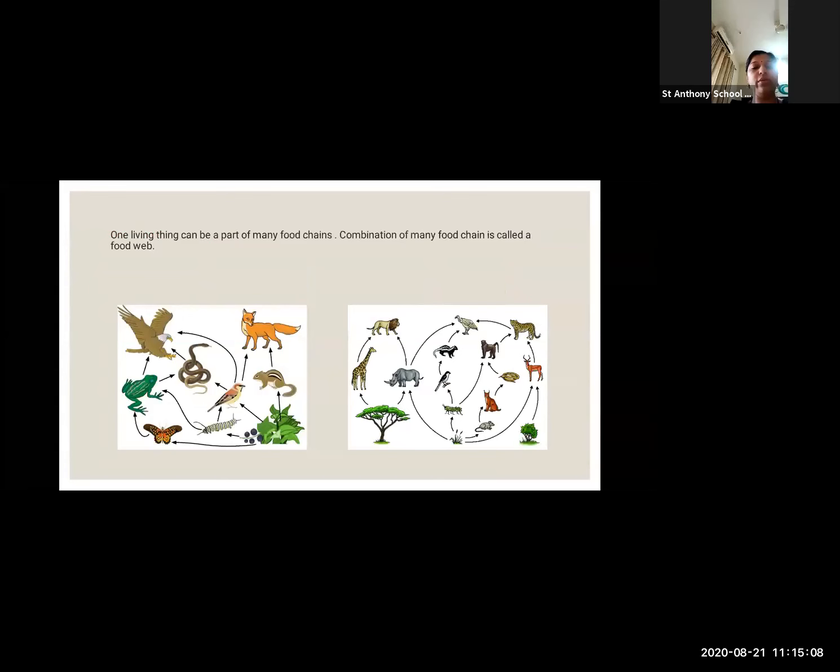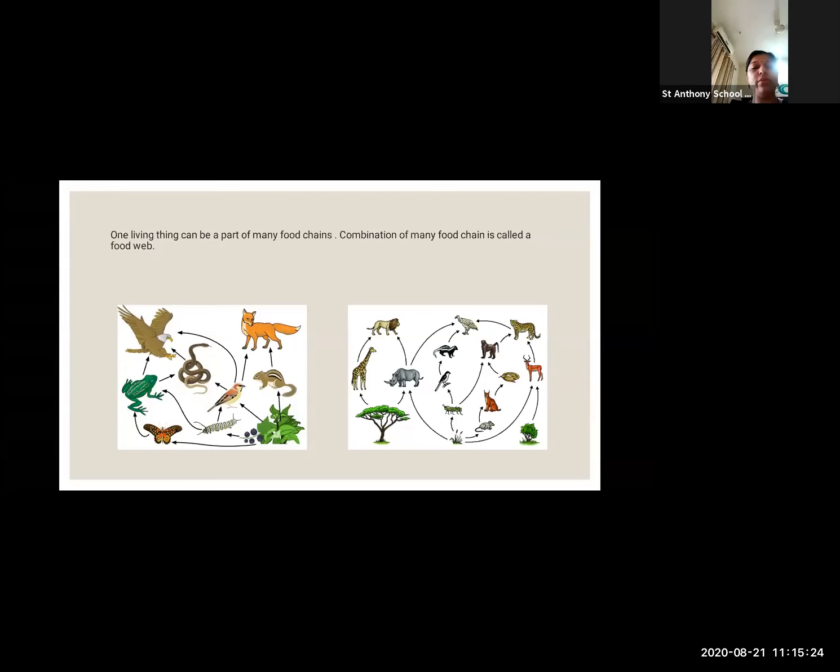Butterfly, can you see, butterfly is eating what? Grasses. Then butterfly को कौन खाता है? Frog. Then who eats the frog? Eagle eats the frog. Yes or no? Then this fox eats the squirrel. Squirrel eats what? Plant again. Even sparrow eats the plant.